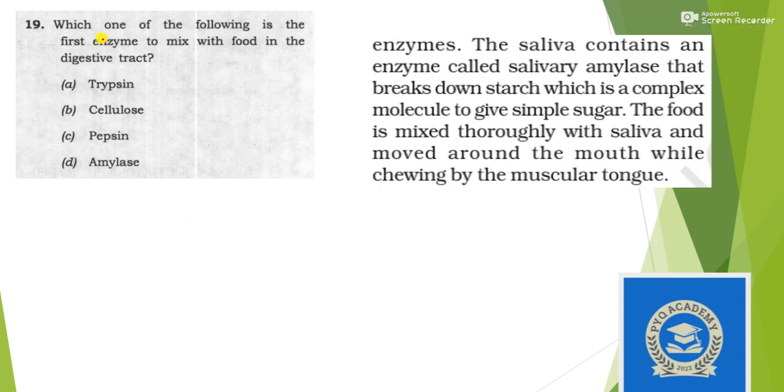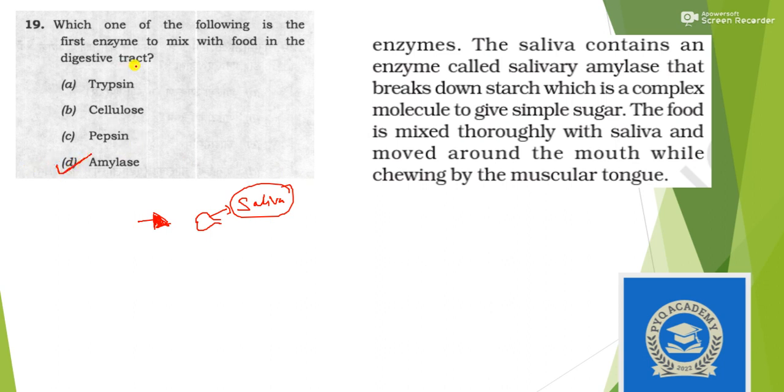Which one of the following is the first enzyme to mix with food in the digestive tract? When you eat food, you first take it to your mouth, where the food mixes first with saliva. Saliva has an enzyme known as amylase.